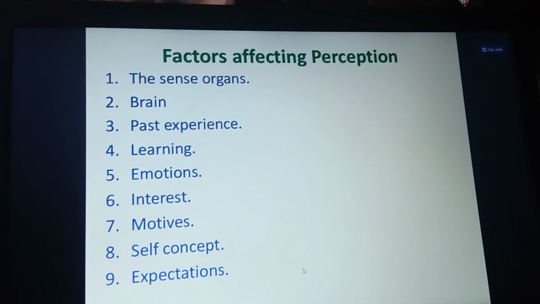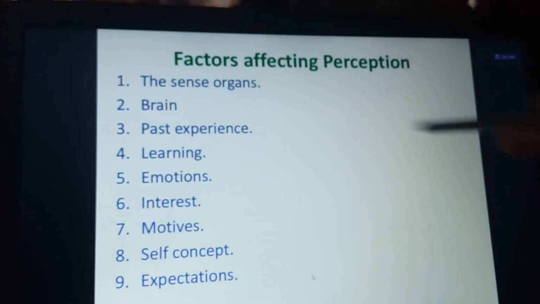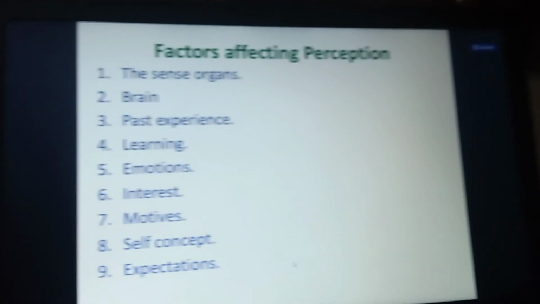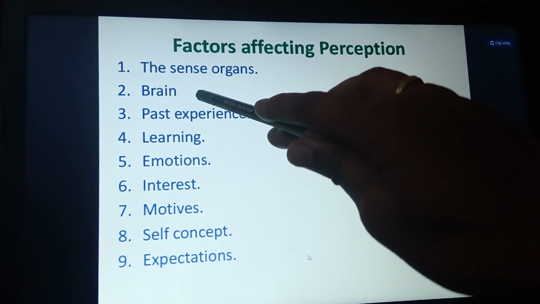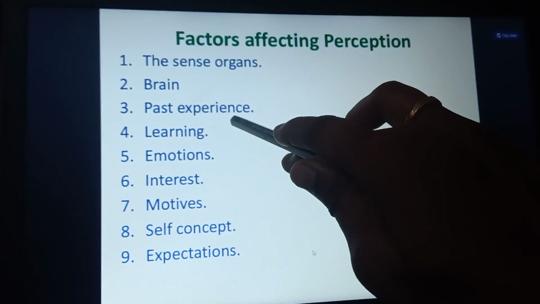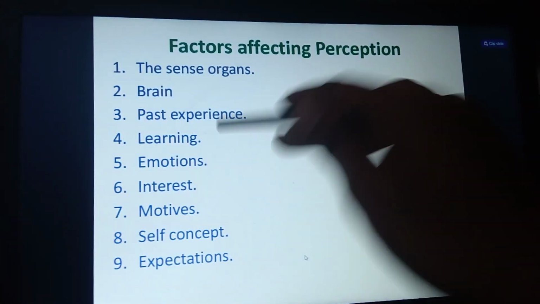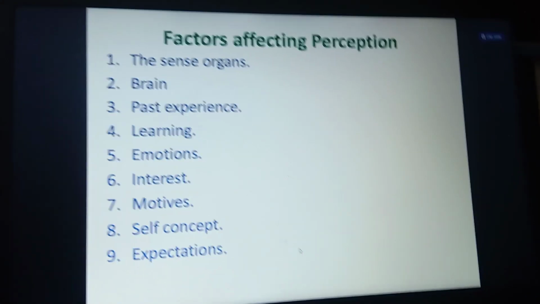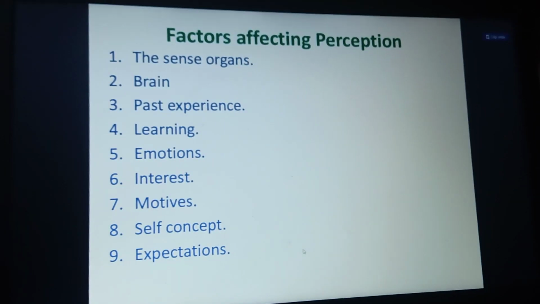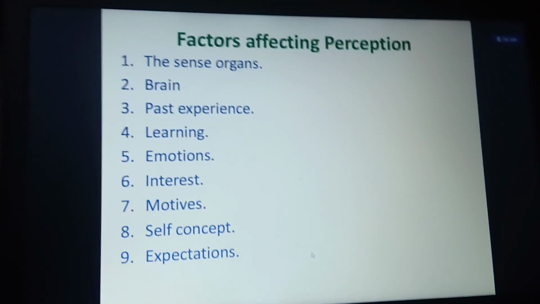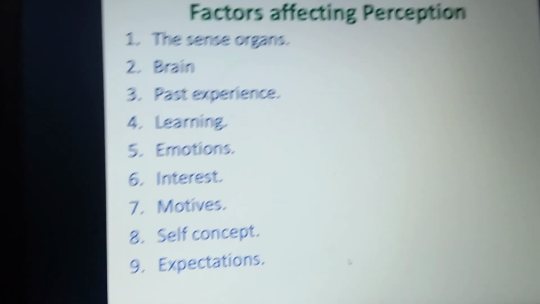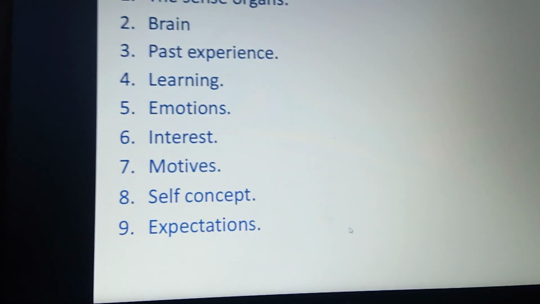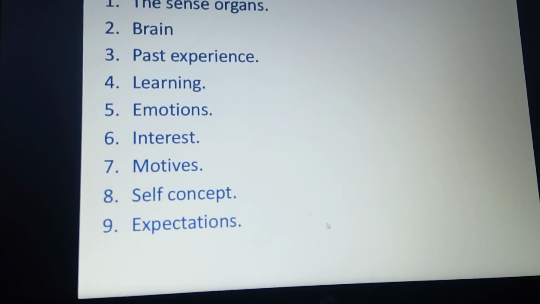So what are the factors affecting perception? Sense organs. Already you know, if the five organs are not working, automatically we will not get the information. And if your brain is not working, and if the past experience is bad, automatically the perception level is going to be bad. And learning. Okay, if you don't have the learning capabilities and knowledge, you can't perceive the picture in a good way. Okay, so that is emotion. When you are in stress or anxiety, you are not going to perceive normally.